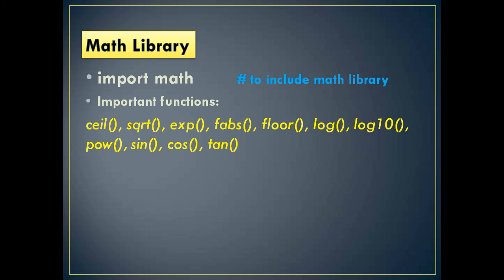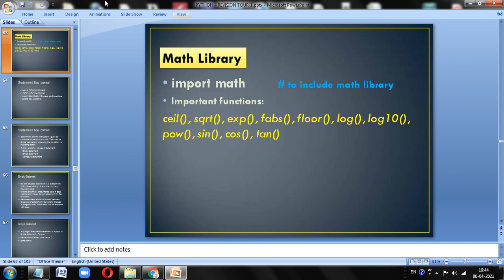If you are specifically interested in only some functions, you write from math import name of the function, or more than one. Suppose you don't want to use math dot, in such case once again you can use from math import star.